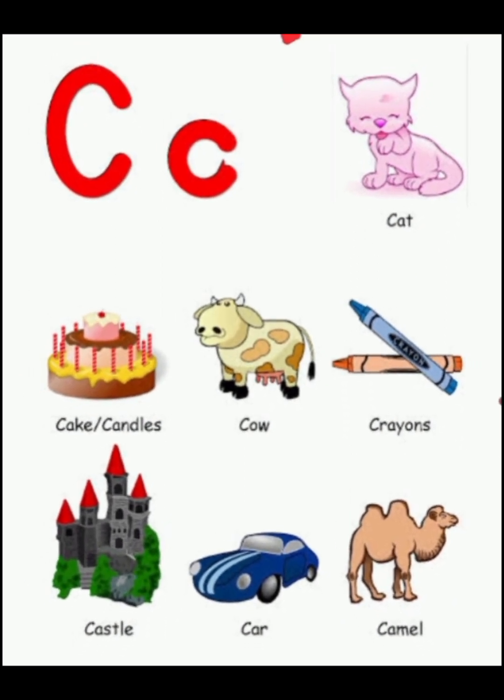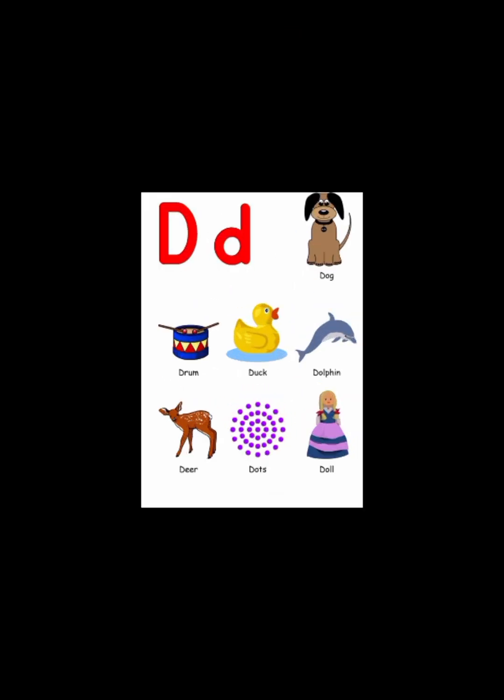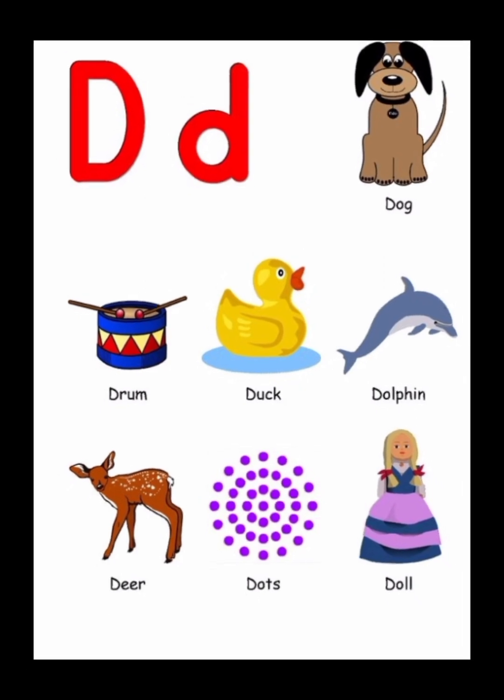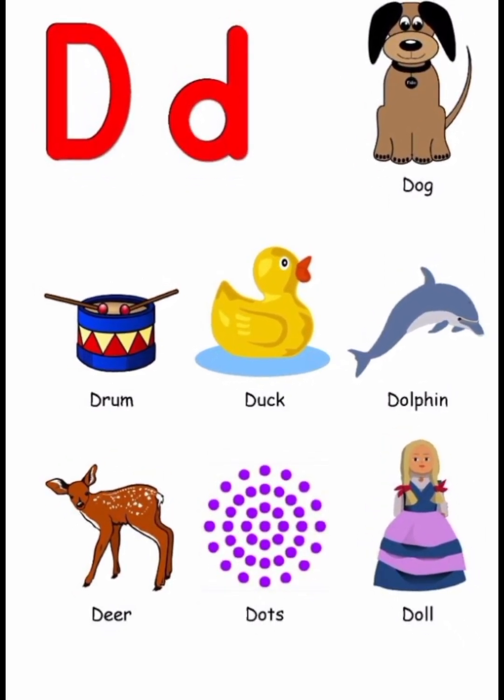C for cat, C for cake, C for cow, C for crayons, C for castle, C for car, C for camel. D for dog, D for drum, D for duck, D for dolphin, D for deer, D for dots, D for doll.